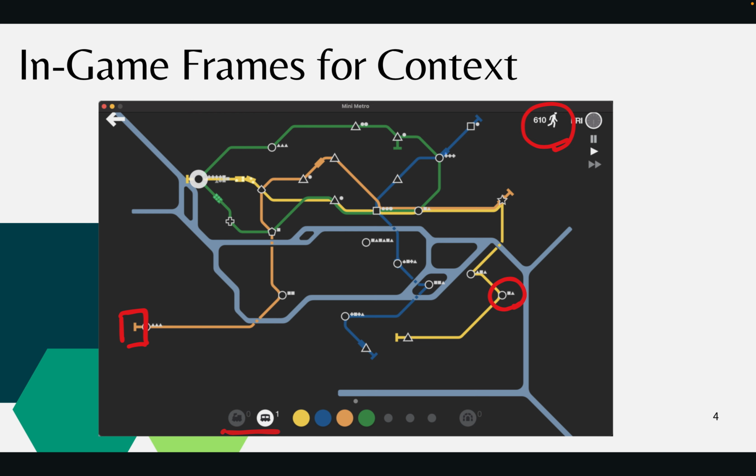So for context, this is our in-game frame. On the top right corner, you can see how many passengers we've transported, and the little white pixels beside each station are the passengers. On the top left, you can see a station that is already overcrowded. So this is a game frame shortly before game over.